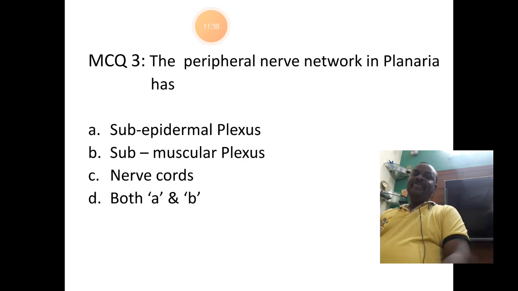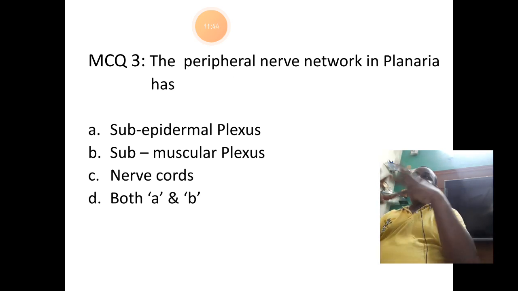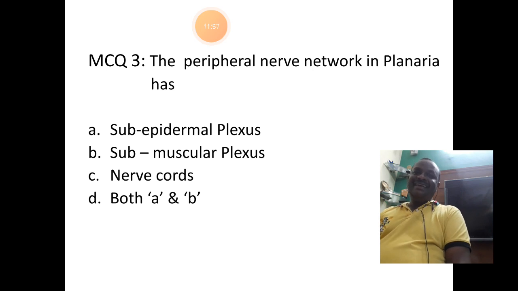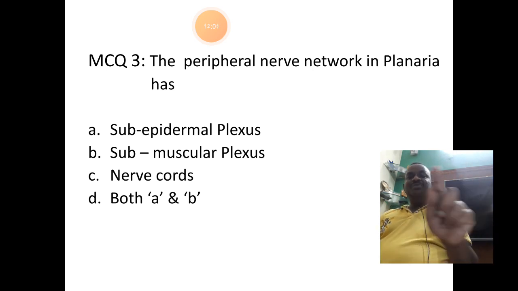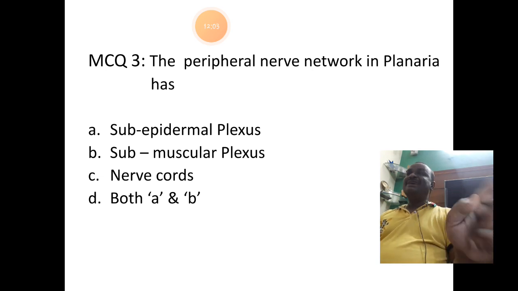Third question. The peripheral nerve network in Planaria has. So what exactly is the peripheral nerve network made up of? Sub-epidermal plexus, sub-muscular plexus, nerve cords, and D is both A and B. What could be the answer? Answer is D, both A and B, because it contains both sub-epidermal plexus and sub-muscular plexus. So answer is D.